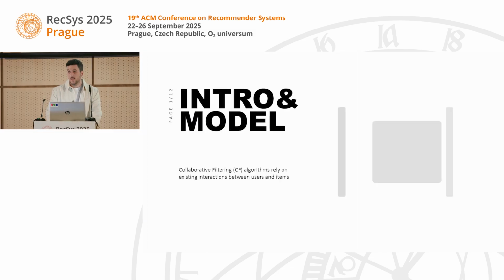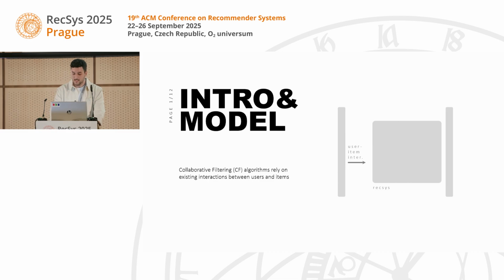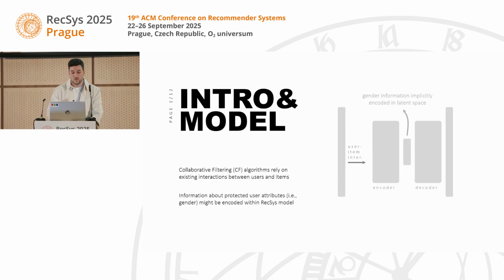As we know, collaborative filtering algorithms rely on existing interactions between user and items, also called user-item interactions. But over the past years, research has shown that recommender systems potentially encode information about sensitive user attributes, such as gender, age, or country of origin, within the recommender system's latent space. As a consequence, this could lead to unequal treatment of different user groups or pose certain privacy concerns.